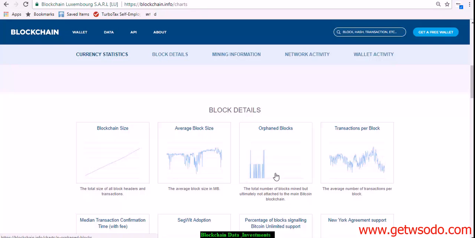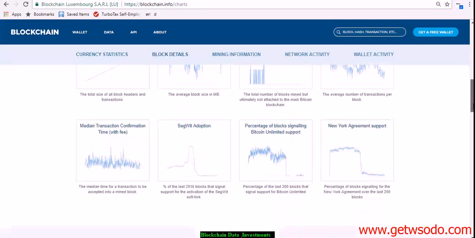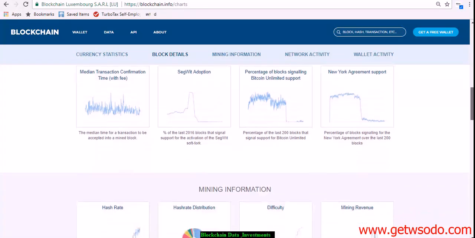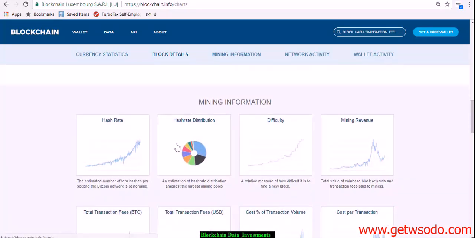So then you can look at, okay, well, there's a lot of orphaned blocks lately, huh? Must be because there's a lot of mining difficulty. You can look at mining difficulty charts. You can also look at, there's so much stuff on here. Median transaction confirmation time. Look at the hash rate distribution. This is an estimation of hash rate distribution amongst the largest mining pools.